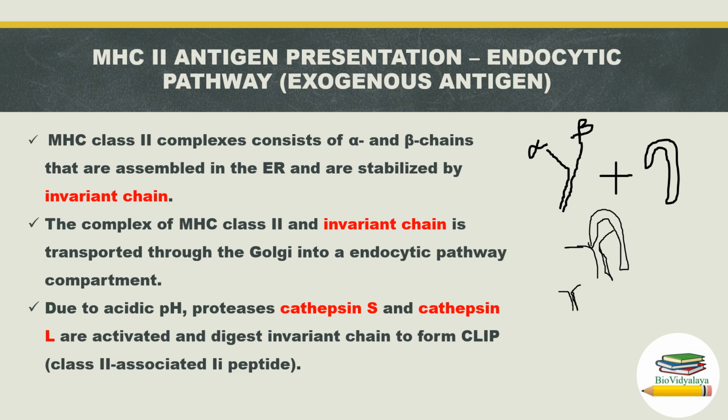They will leave a small fragment of invariant chain, which is called CLIP. CLIP means class 2 associated invariant chain peptide.